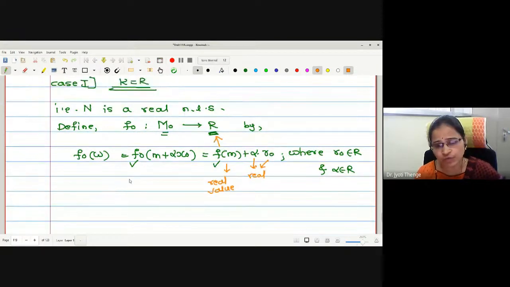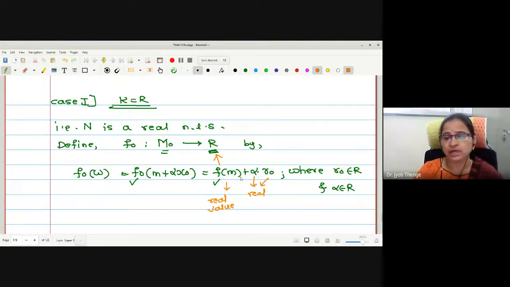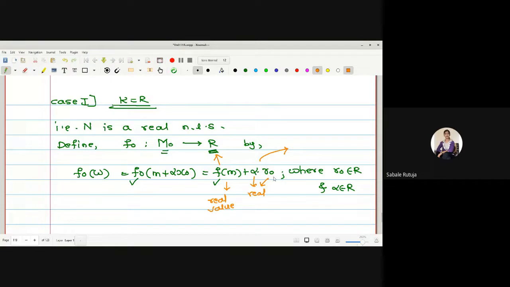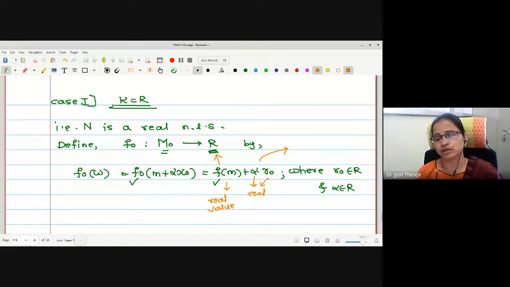Similarly, as we wanted to show that this f naught is an extension of f, that is, f naught is equal to f for the elements of M. If I want to make sure the element is in M, what should be my value of alpha? We have to take alpha 0, no? So that this element m plus alpha x naught will go in M. What is the value for alpha equal to 0 on the right side? Check.